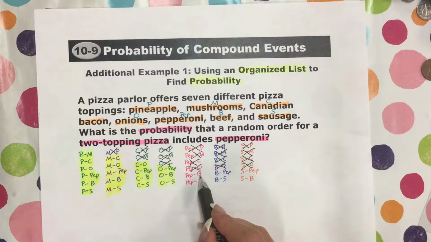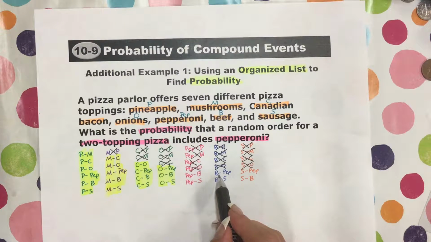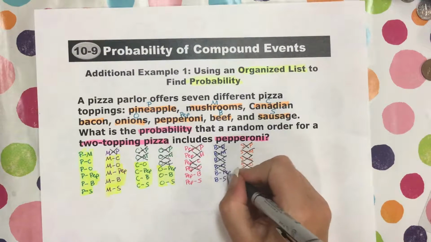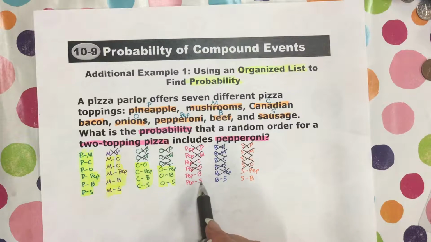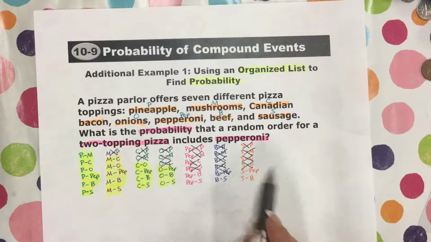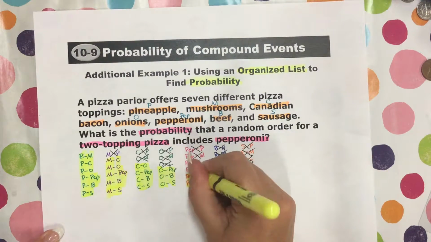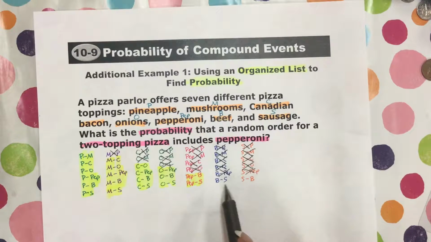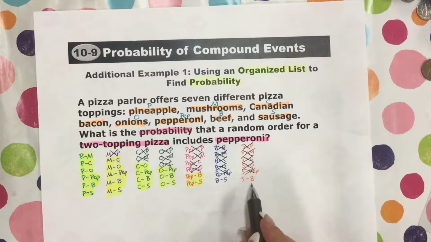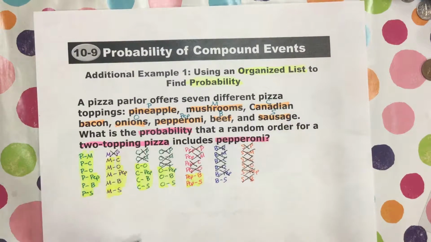Pep and beef is the same thing as beef and pep. And pep and sausage is the same thing as sausage and pep. So this is a duplicate. We need to cancel it. And then beef and sausage is the same thing as sausage and beef. Okay.